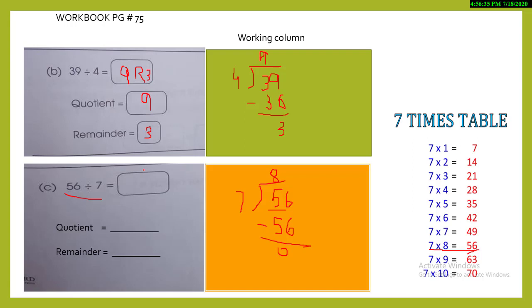That is so easy. Now our question answer is 8 and remainder is 0, so you don't need to write it down. So the quotient is 8 and remainder is 0. That's totally up to you. Easy? This is the way that how you quickly find out the answer by looking into the table.